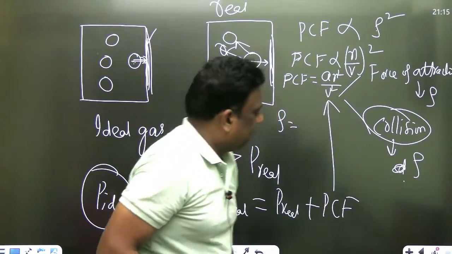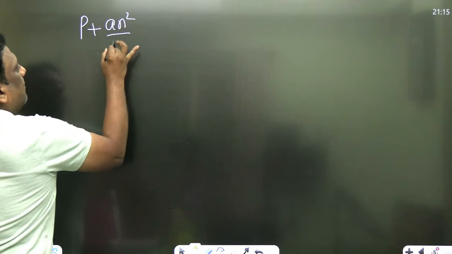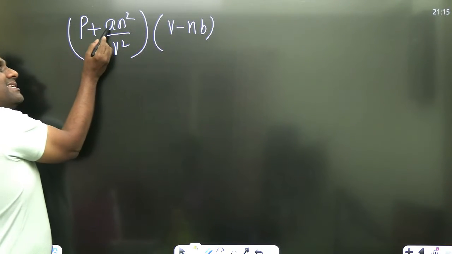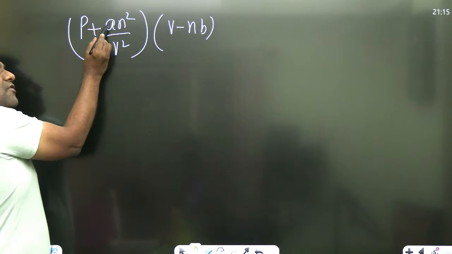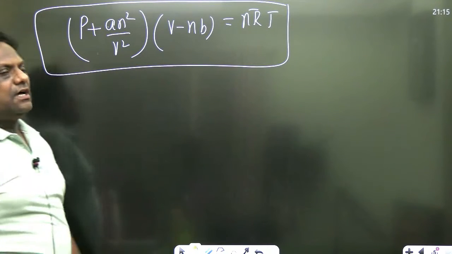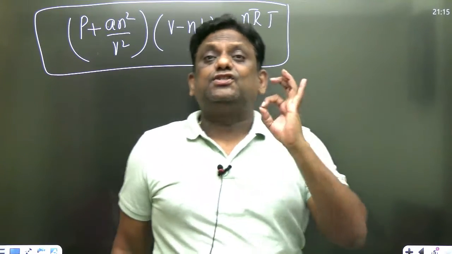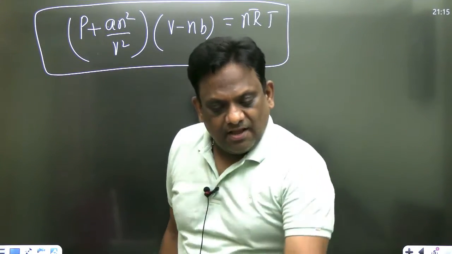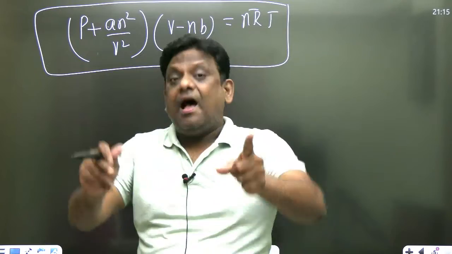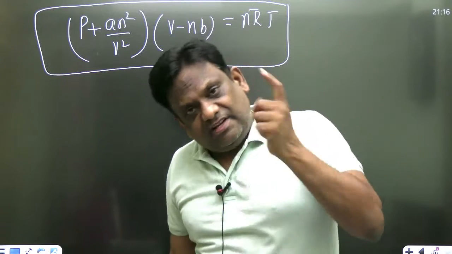So the beautiful Van der Waals equation is, my dear students, in place of P, P plus a n square by v square, into V minus nb, where nb is the co-volume, and the first term is introduced for the influence of force of attraction, is equal to nRT. This is known as the Van der Waals equation. This is the volume of real gas and this is the pressure of real gas. Wonderful, sirs. We have derived it. I request everyone to watch till the end. You are going to get something very beautiful with reasons.